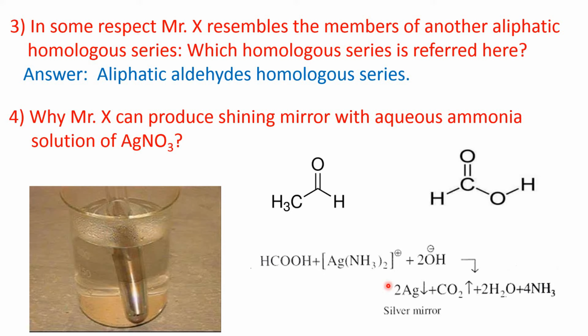Tollens reagent is ammoniacal silver nitrate solution, where the silver-amine complex is formed and silver is present in the +1 oxidation state. Here, like aldehydes, formic acid reduces silver +1 to metallic silver, that is, the silver 0 state. And this metallic silver is deposited as the shining mirror.